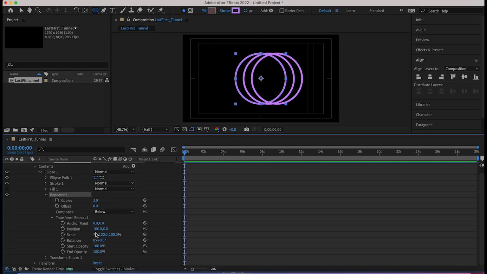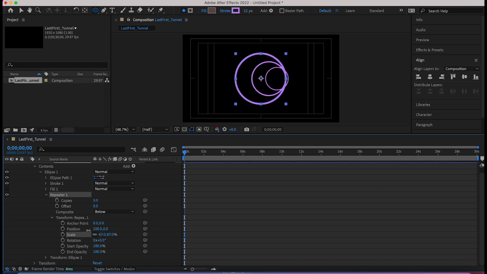When you get to here, you're going to go to scale right here. Click, drag, and hold down to the left, and you'll see these circles start to get smaller. You're then going to go to position right above it and twirl it in, so it's going to look like a target here, and you'll notice they get from bigger to smaller. If I were to move forward here, there's no animation yet, we're just setting this up.